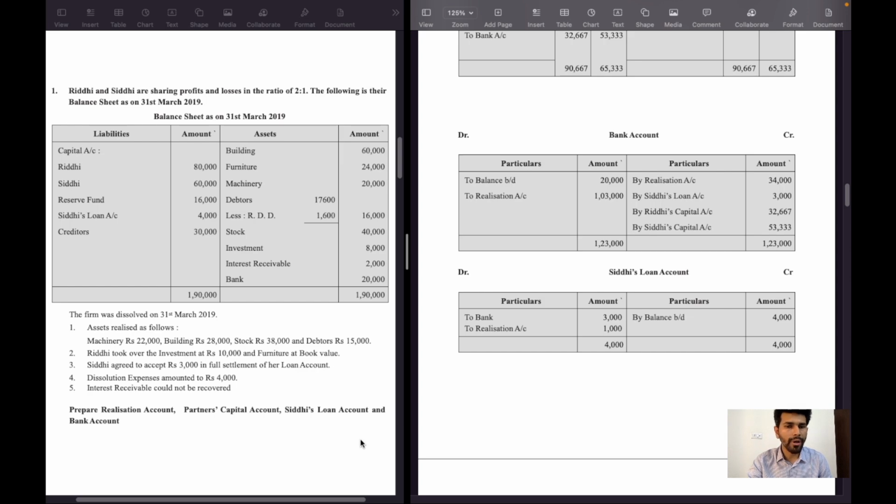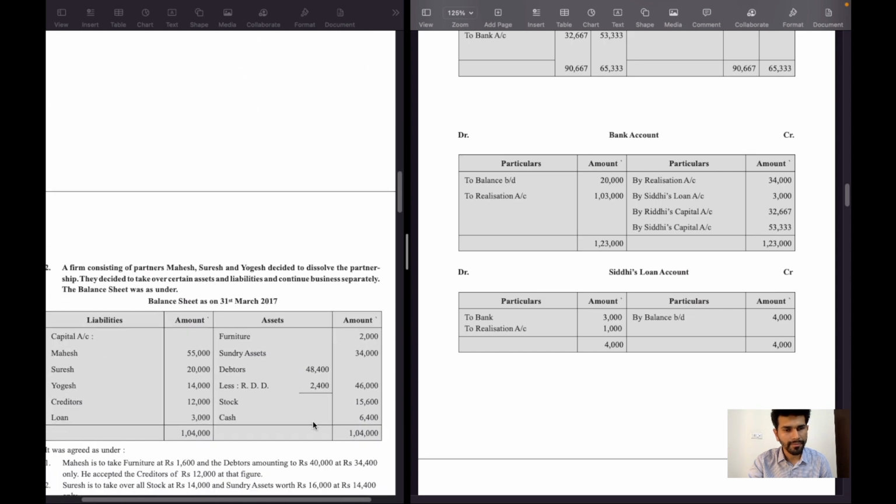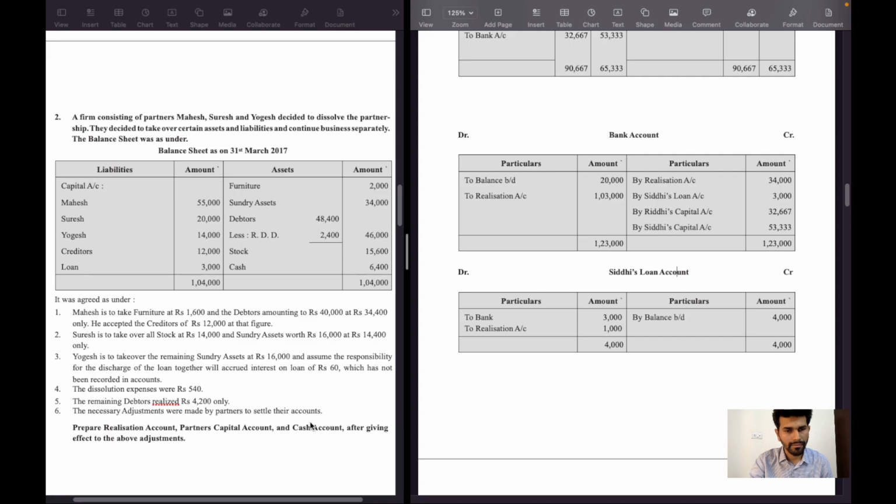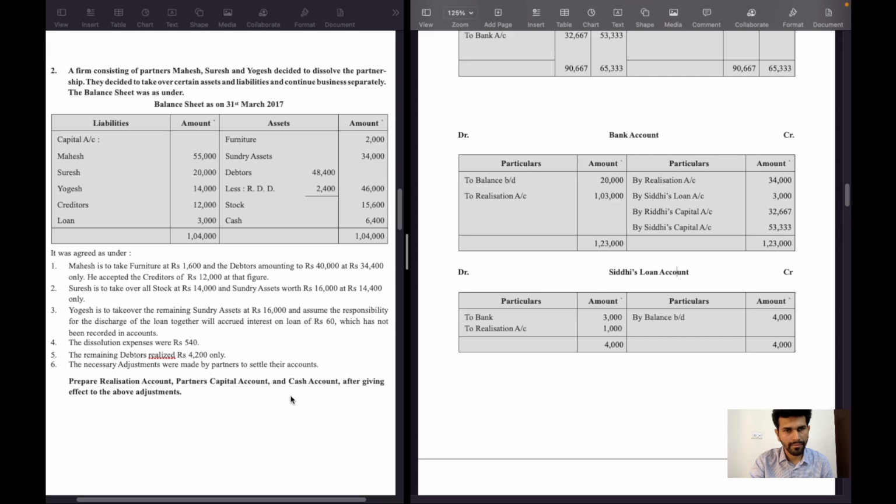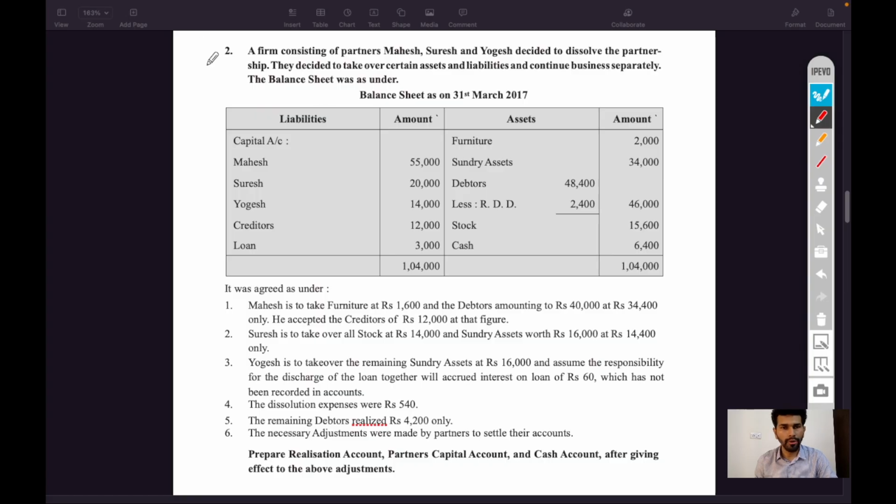Let's take one more example. Illustration number 2. A firm consisting of partners Mahesh, Suresh and Yogesh decided to dissolve the partnership. They decided to take over certain assets and liabilities and continue business separately. So the existing partnership business will be dissolved.